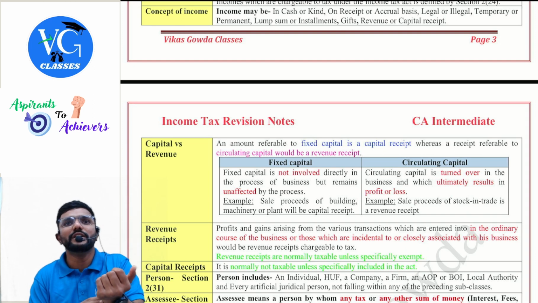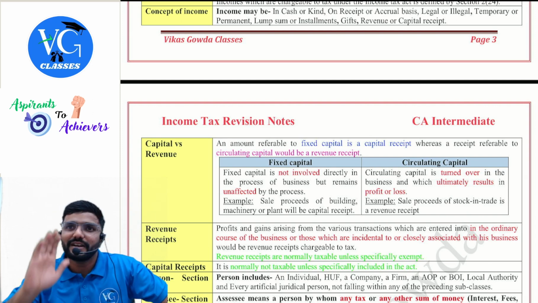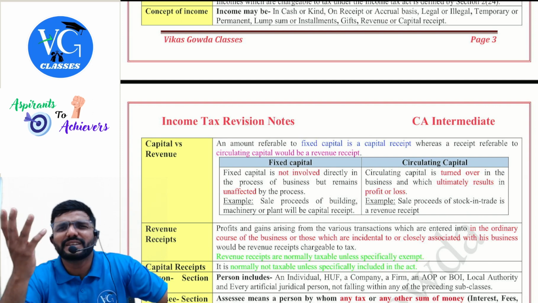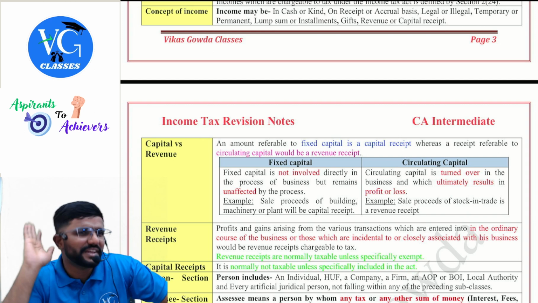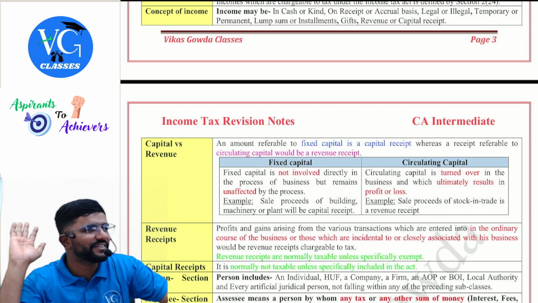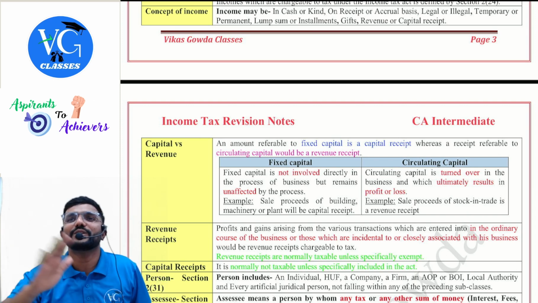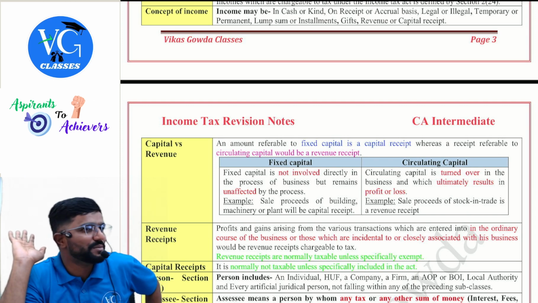Then legal or illegal. Legal income is definitely taxable. Sir, illegal, I have done some illegal activity, smuggling. I have earned some income. First of all, it is not allowed. Okay, income tax is not bothered. You have income, give us our share. Then there are others to take care of it. Whether you should be at your home or behind bars, they will decide. For me, you have to give my share. That is what the department is demanding.